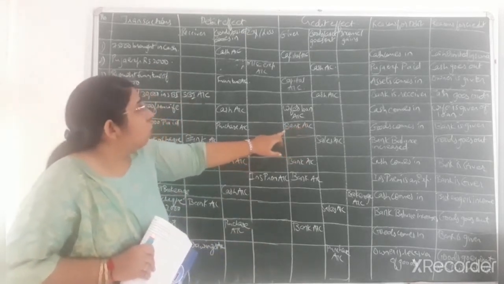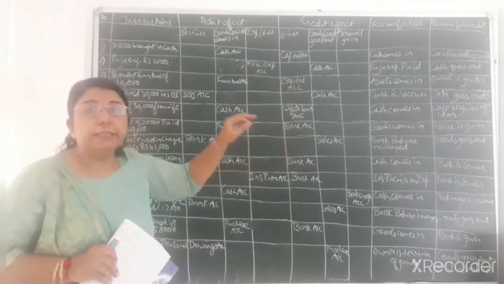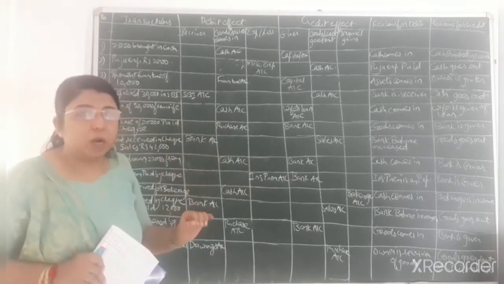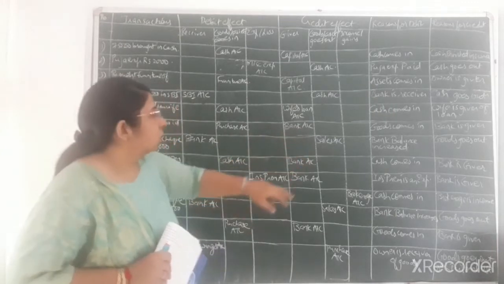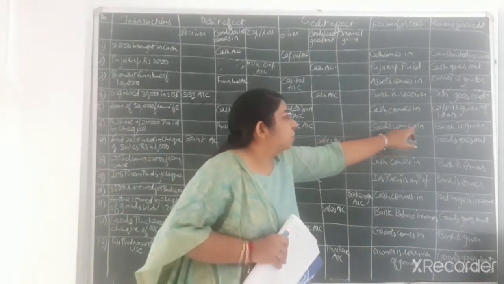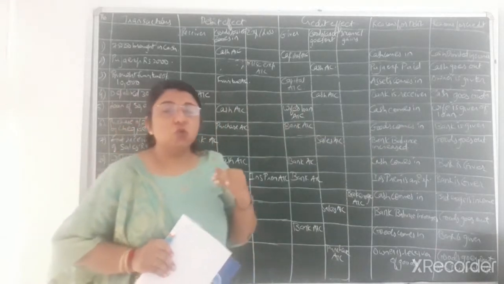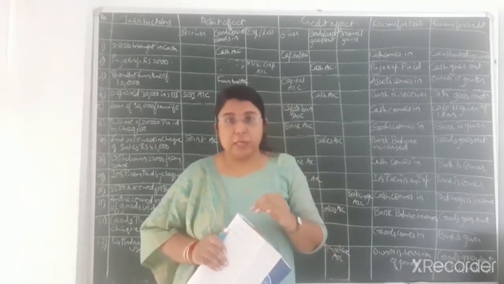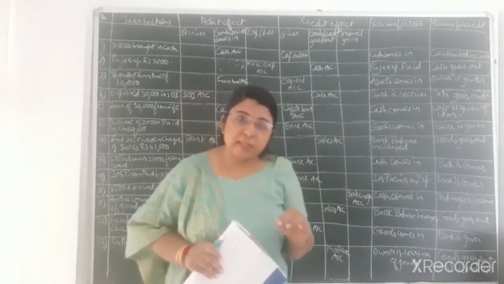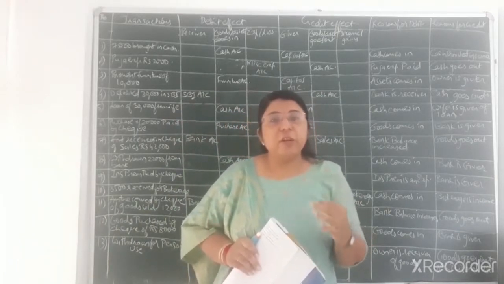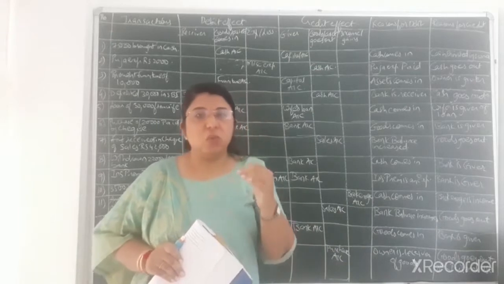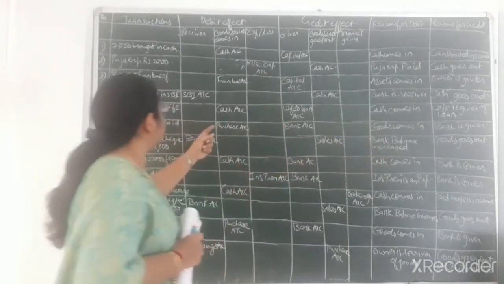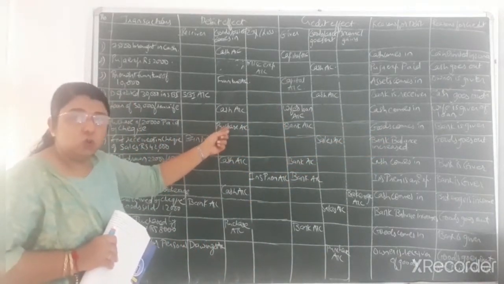As per the rule of personal account, credit the giver, because bank is an artificial person, so always the rule of personal account will be applied in case of bank account. So here you can see in the reasons that I have written, goods come in. Already I have discussed that in case of goods or assets, if we are purchasing or selling the goods, then we'll write the word purchase account or sales account. But in case we are purchasing any of the assets, suppose furniture, machinery or vehicle, then we'll write the name of that particular asset, that is vehicle account, furniture account, machinery account. Here we have purchased the goods, that's why we are writing the word purchase account, not that particular asset or goods account.